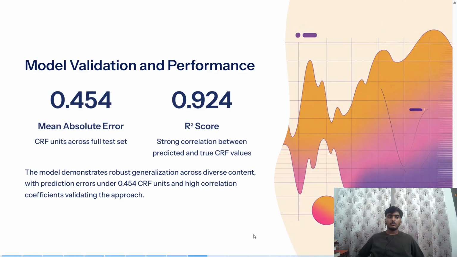The model had a mean absolute error of 0.454 and R-square score of 0.94. The model demonstrated robust generalization across diverse content with prediction errors under 0.454 CRF units and high correlation coefficients, validating the approach.